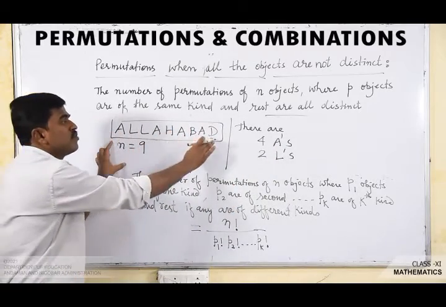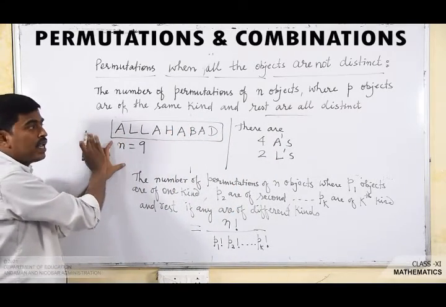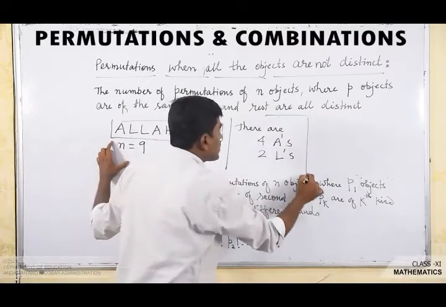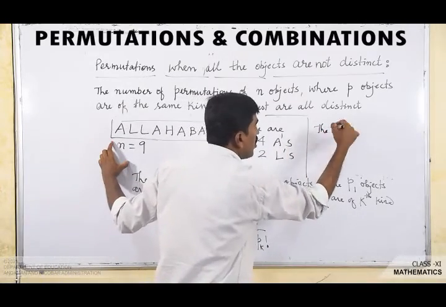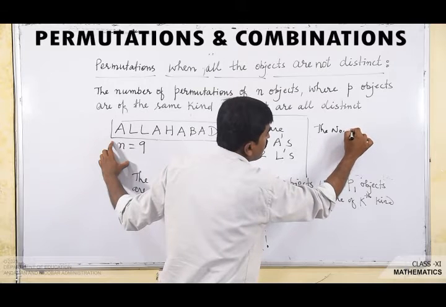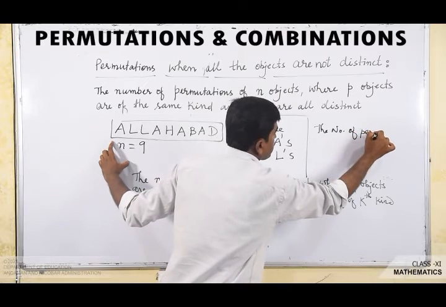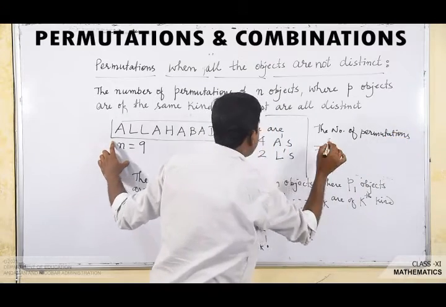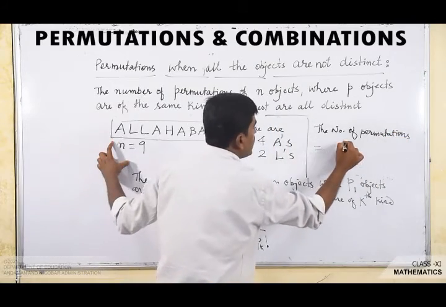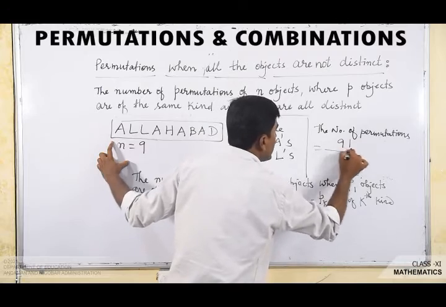So what is the number of permutations of the letters of the word Allahabad? In this case, the number of different arrangements, that means the number of permutations of the letters of the word Allahabad, is 9 factorial, that is n factorial.